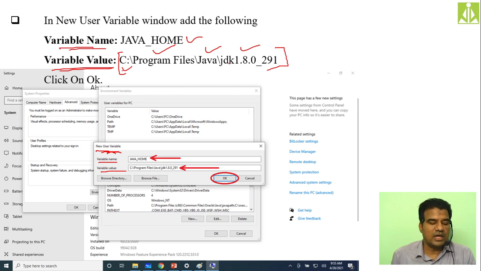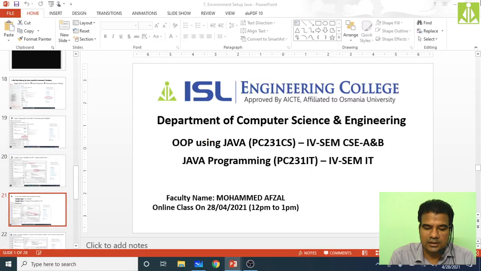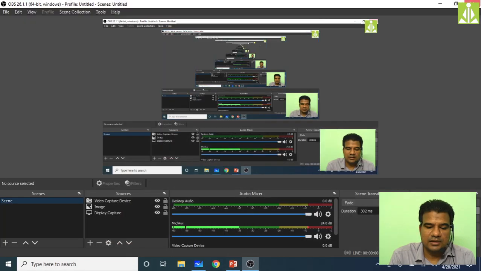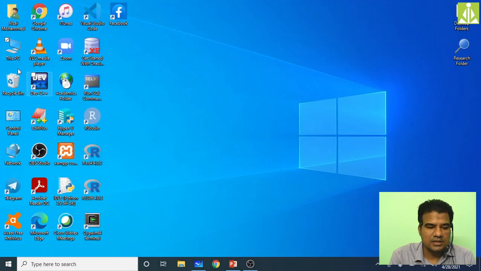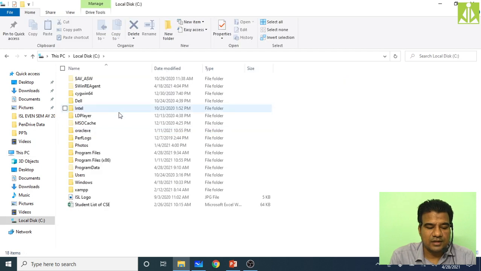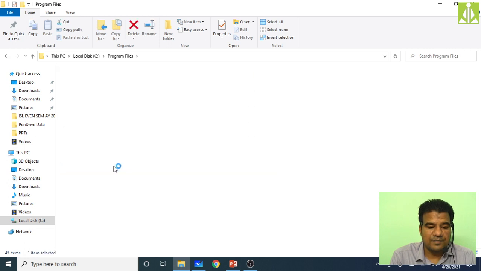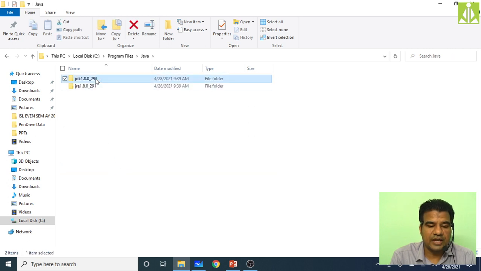Let me minimize this and go inside This PC, then go to C drive, then Program Files, then Java, then JDK 1.8.